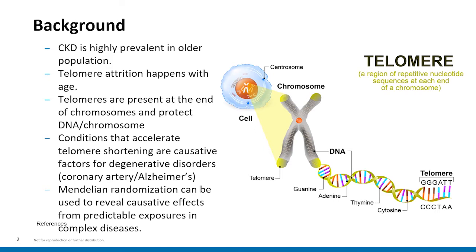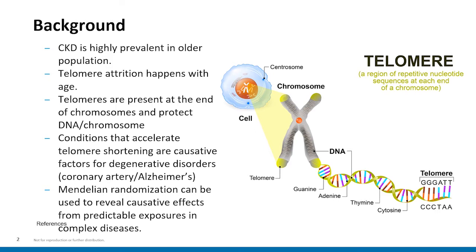So telomere attrition essentially relates to chromosomes that are present in the cells. DNA is packaged in chromosomes. It's tightly packaged into chromosomes that are present in the nucleus of a cell. And at the end of each chromosome is what's called a telomere. This is essentially a DNA sequence that acts as a sort of cap to protect the DNA from being degraded by the cellular machinery around it. So by having that telomere, you're able to protect the DNA.